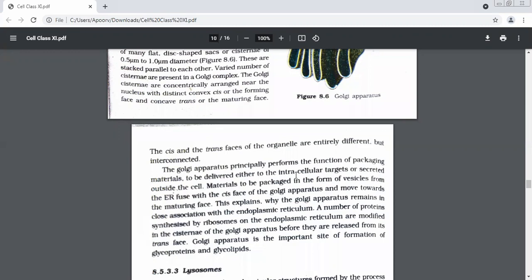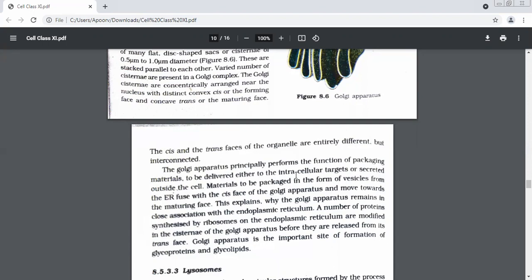Cis phase. So it is entering the Golgi through the cis phase and then it will move towards which phase? Maturing trans phase. Yes, the trans phase. So always remember, children, we said the basic function of Golgi is that whatever material comes to it, it packages that material and then it transports the material. It will not produce anything. Please remember, it will not produce anything. Whatever it gets from other organelles, it will just do packaging and transport.